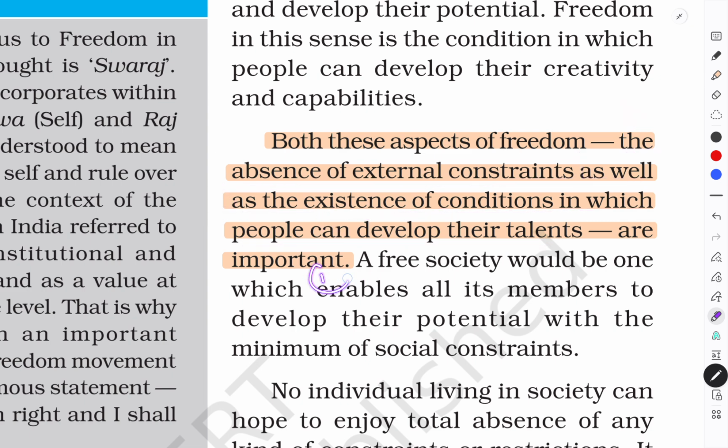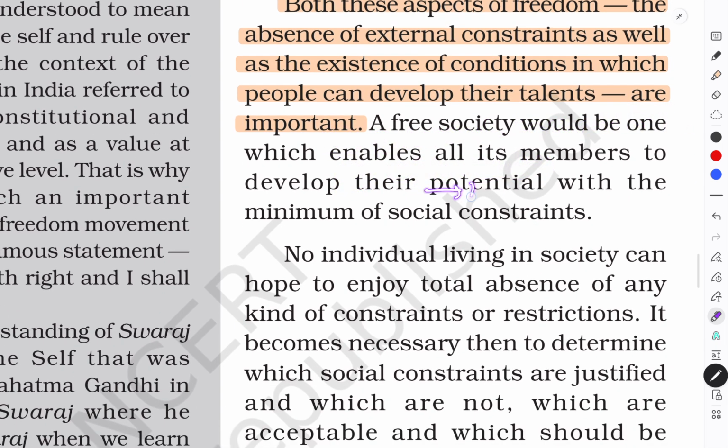This is actually saying that the number one condition for freedom is the absence of external constraints. Okay, and the second condition is that it's an opportunity. People should have opportunities for what? Opportunities for health, education, sanitation, employment.